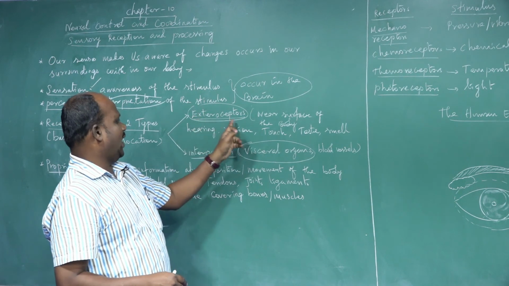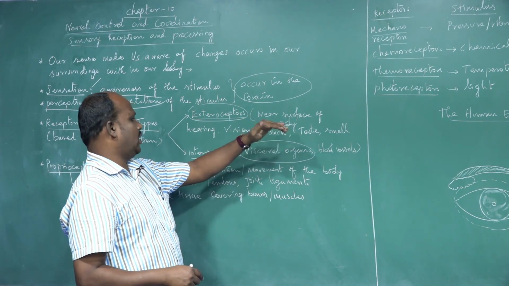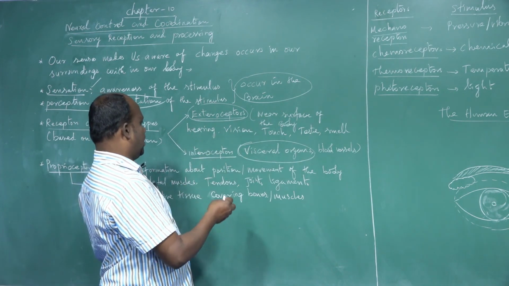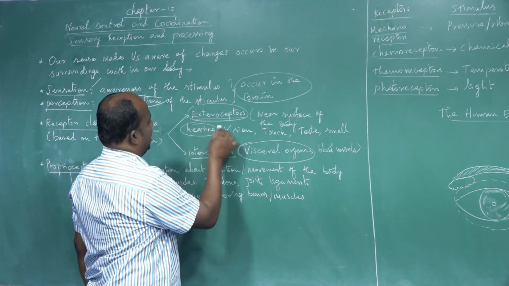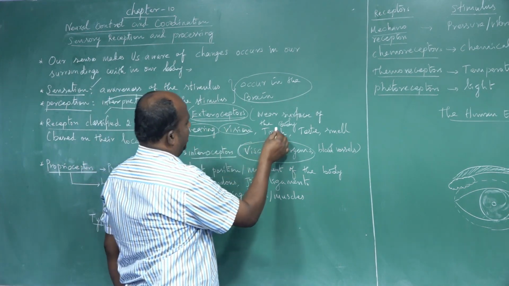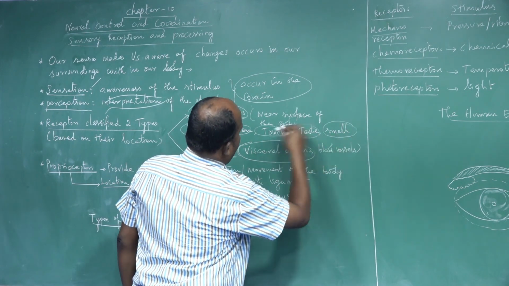Exteroceptors are outside the body, located near the surface of the body. These organs provide different types of stimuli to the body: hearing, vision, touch, taste and different types of smell.